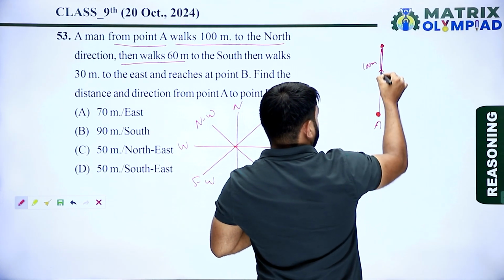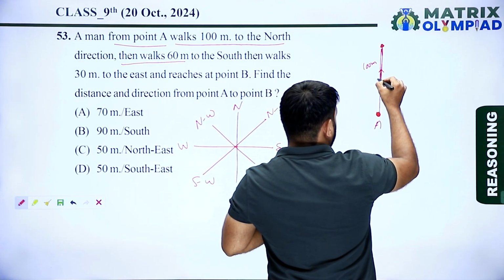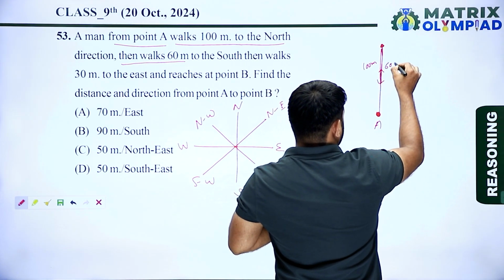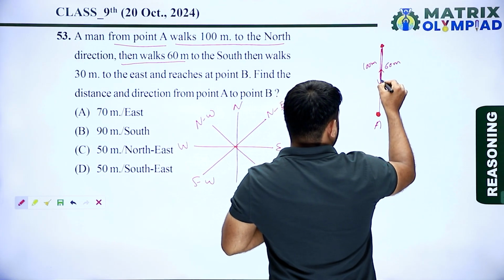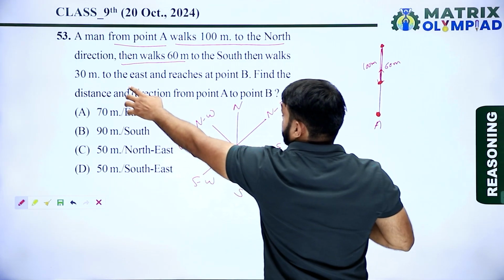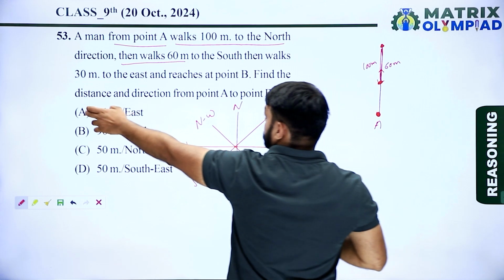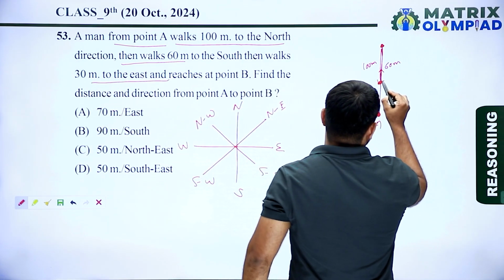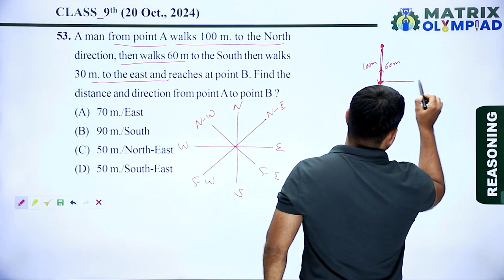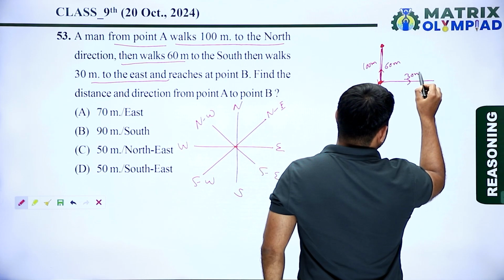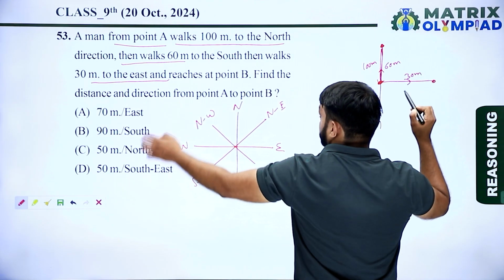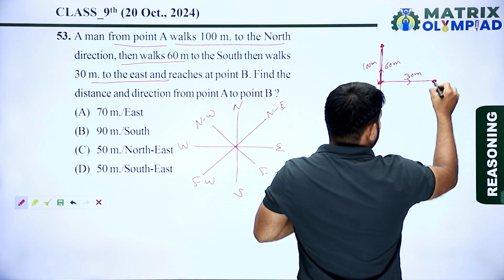Now the man goes 30 meter to the east direction. From here he goes 30 meter towards east and reaches point B.